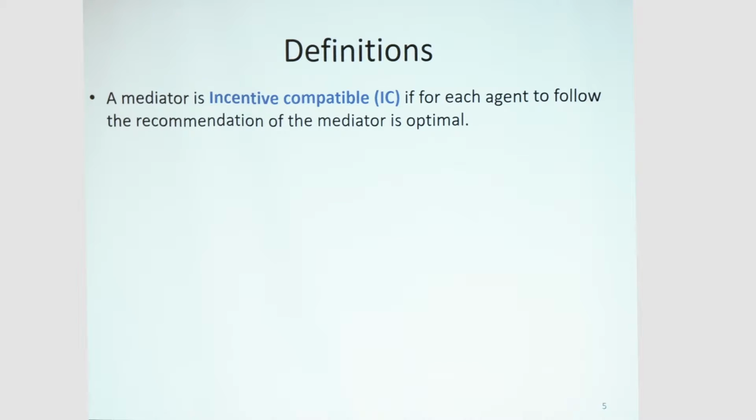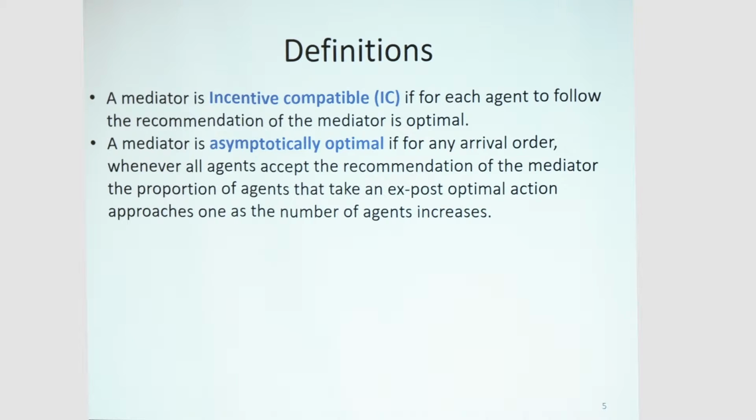Okay, we continue with some definitions. A mediator is incentive compatible if for each agent, following the recommendation of the mechanism is in his best interest, which means that if the mechanism recommends restaurant R, then according to the agent's knowledge so far, it will be at least as good to go to restaurant R as to go to restaurant S. And the mediator is asymptotically optimal if for any arrival order, whenever all agents accept the recommendation of the mediator, the proportion of agents that take the ex post optimal action approaches 1 as the number of agents increases, which means that if R is distributed H, then almost all the agents will go to restaurant R, and if R is distributed L, then almost all the agents will go to restaurant S.